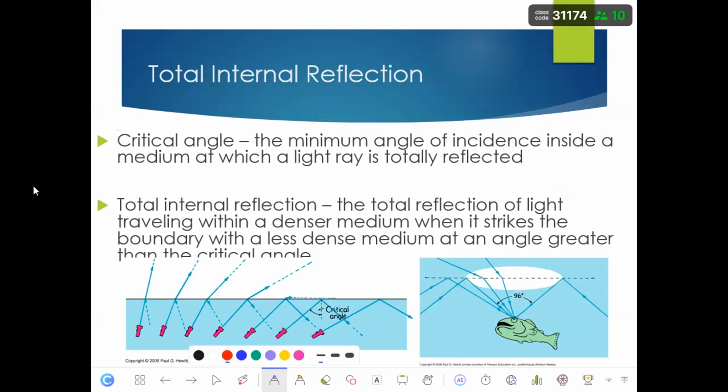What does it mean? It means that you would not be able to see anything outside of the water. Let's say this fish is inside the water. If the angle of incidence becomes equal to or bigger than the critical angle, there will be no light reaching from the outside of the water. Okay, so this is the total internal reflection.